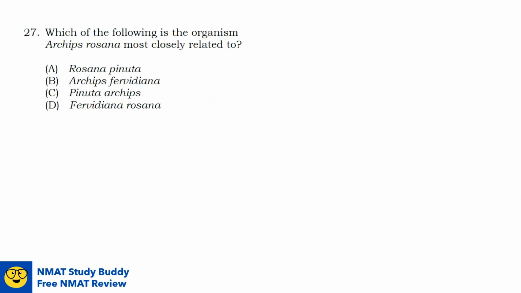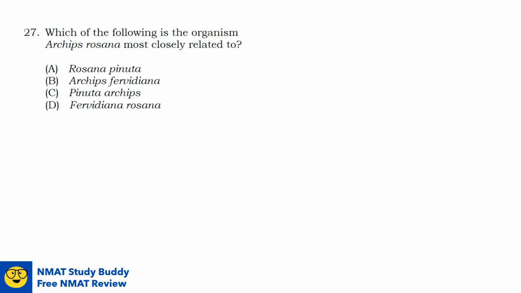Question number 27. Which of the following is the organism Archips rosanna most closely related to? Archips rosanna is a binomial name. And as you can notice, all of our options are written as binomial nomenclature. Binomial nomenclature consists of giving two names to an organism, and it is very important.